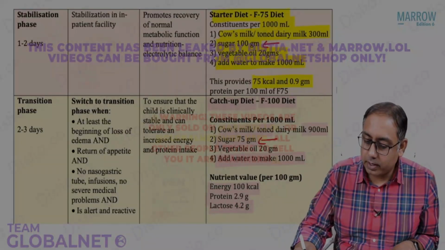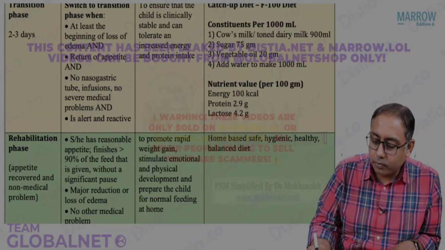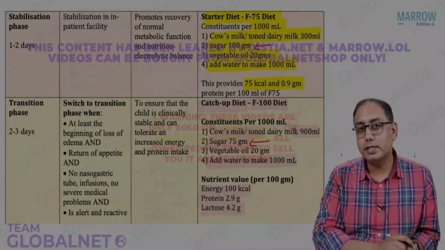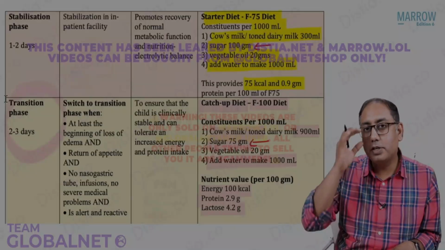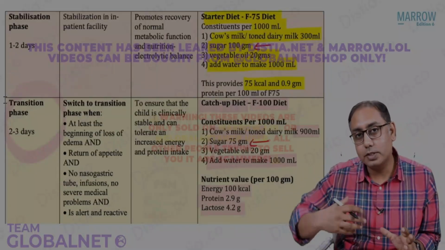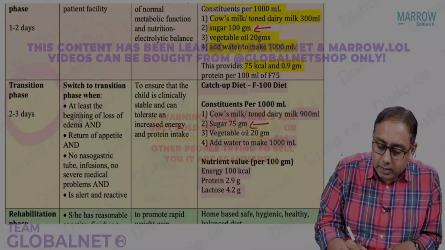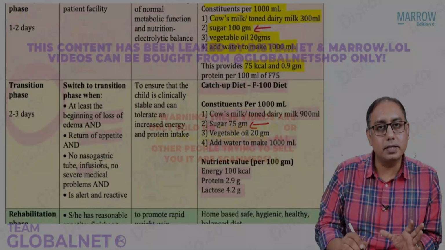So if you just look at the maintenance diet, the maintenance diet is nothing but a home-based, healthy, hygienic, balanced diet. The point for you to understand is that when do we give the transition phase diet? We give the transition phase diet when the child shows some improvement. Please note, I'll just read it out for you, that when there is beginning of loss of edema or return of appetite and all these things.